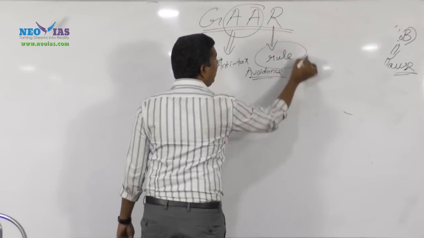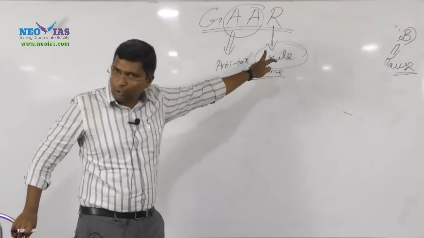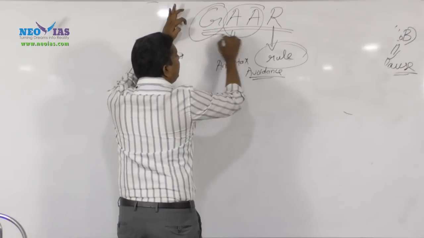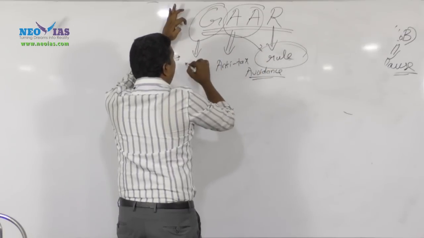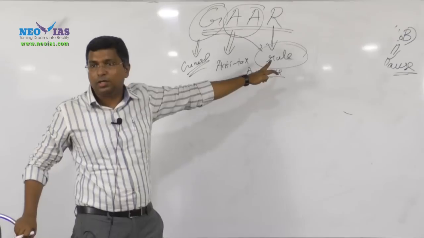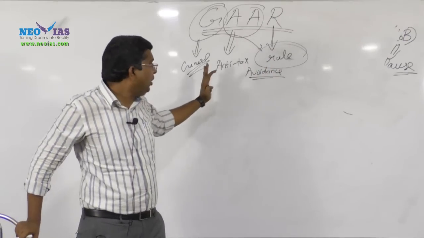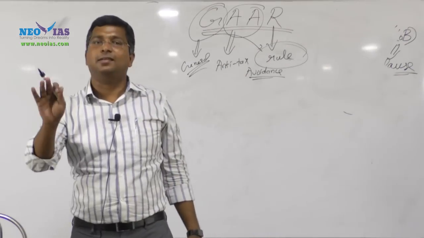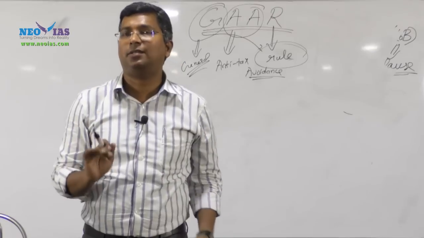So it is a rule. What type of rule? It is a general rule against tax avoidance.